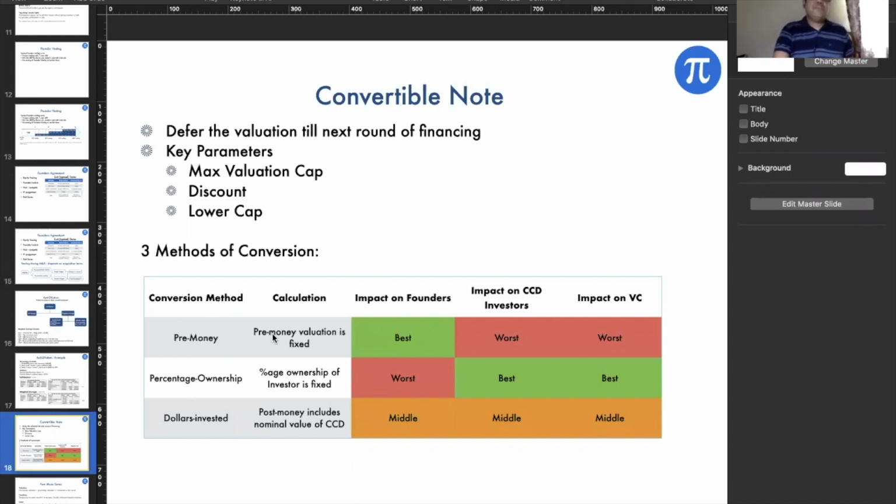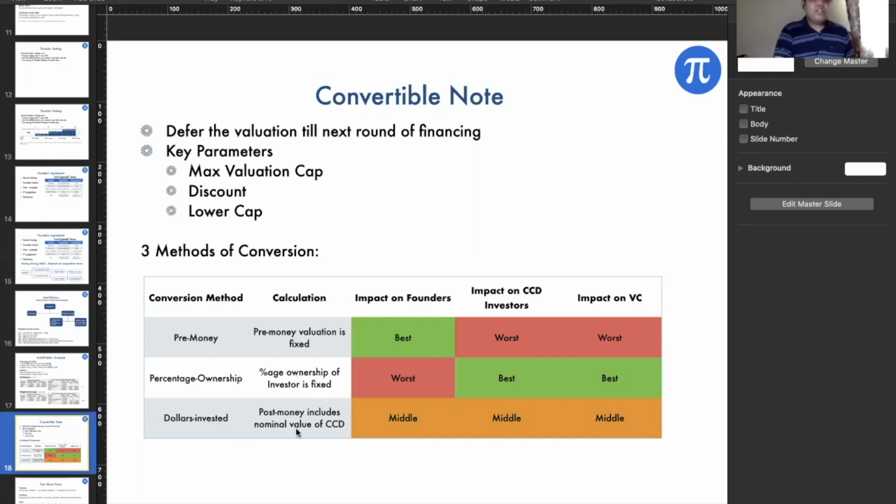In the pre-money method, the pre-money valuation is fixed, and accordingly the dilution happens. In the percentage ownership method, the new investor says that if I am coming in at 40%, I'll hold 40% of the company post the round.